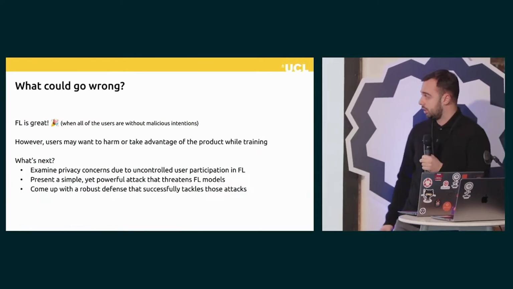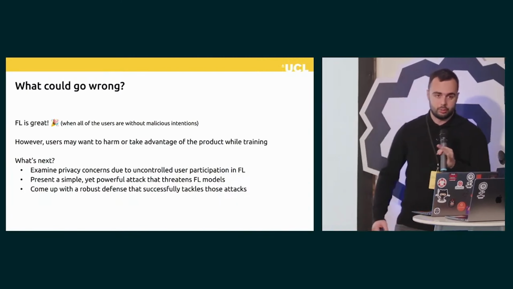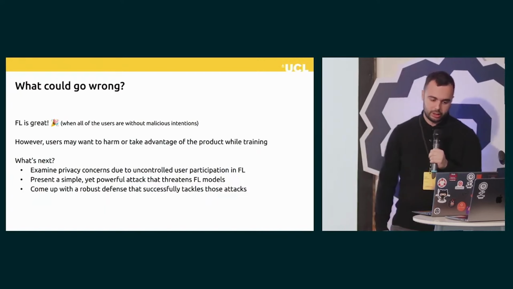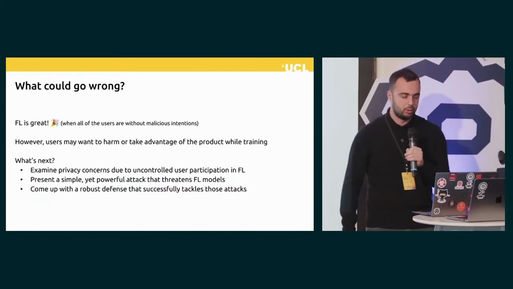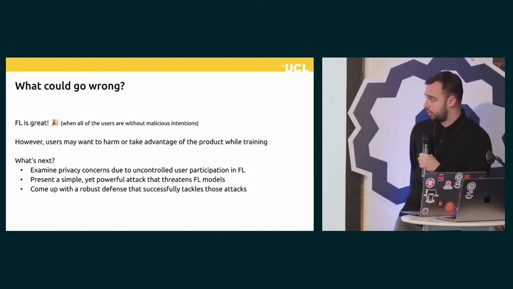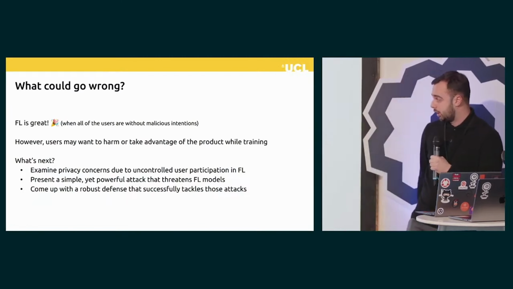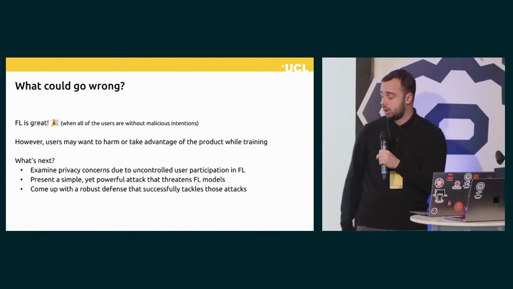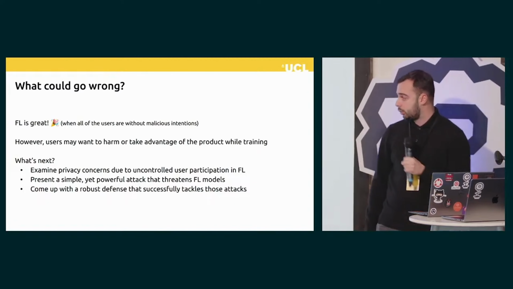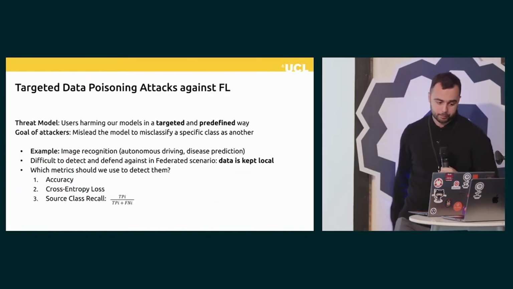I mean, letting users train a global model seems like a great idea when all of them are honest and without malicious intentions. But this is not always the case, as we can have users that try to harm or take advantage of our model while participating in the training process. And for the rest of this presentation, we're going to examine the privacy concerns that happen due to uncontrolled user participation in federated learning. We're going to present an attack that threatens the viability of such models, and we're going to come up with a robust defense that successfully tackles those attacks.